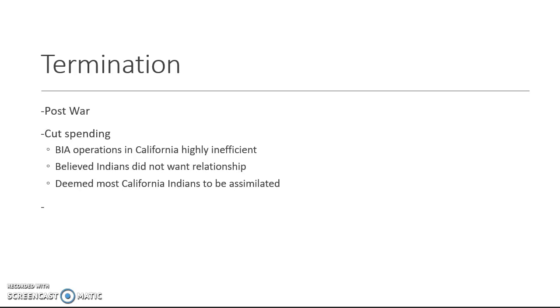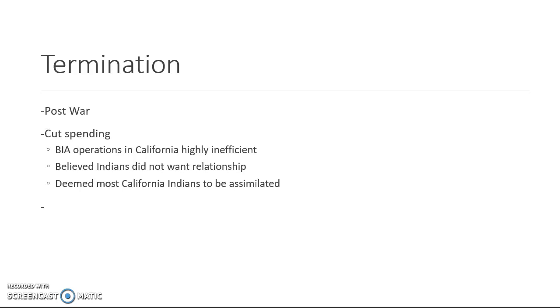So California was quickly targeted with the idea that the BIA operations there in California were highly inefficient. There were sentiments that California Indians did not want any sort of relationship with the federal government, and it was pretty much the idea of the federal government that most California Indians wanted to be assimilated during this time.